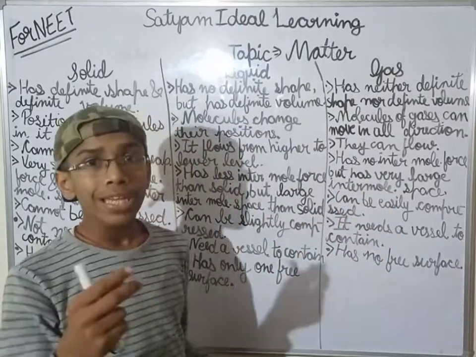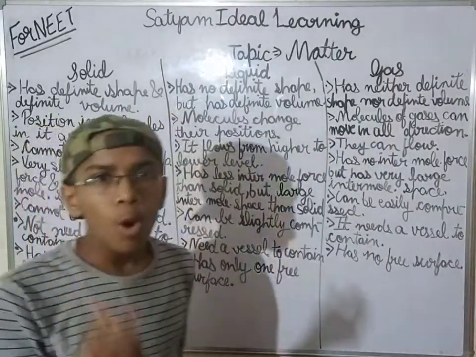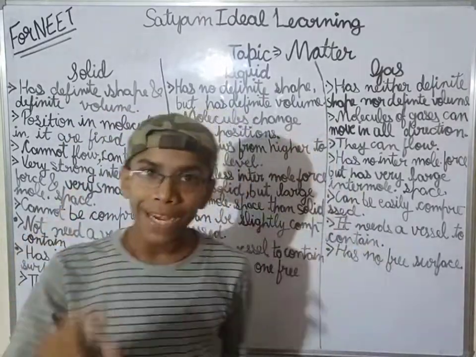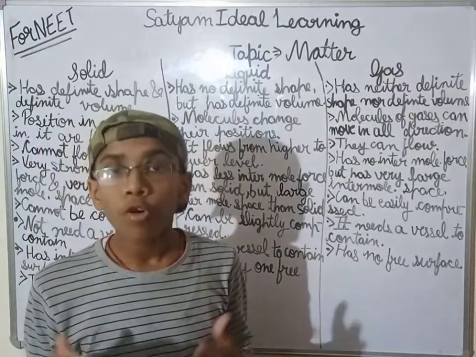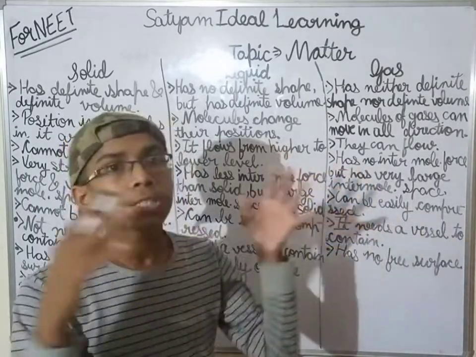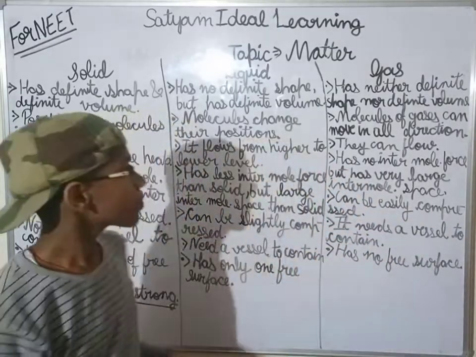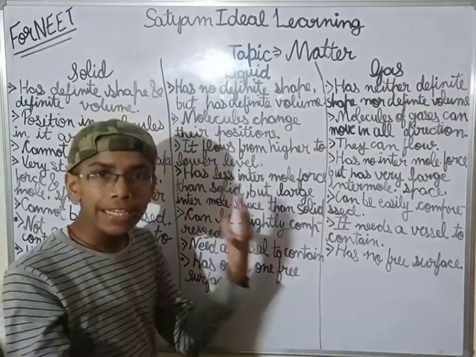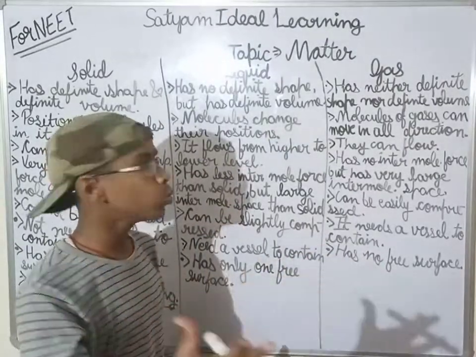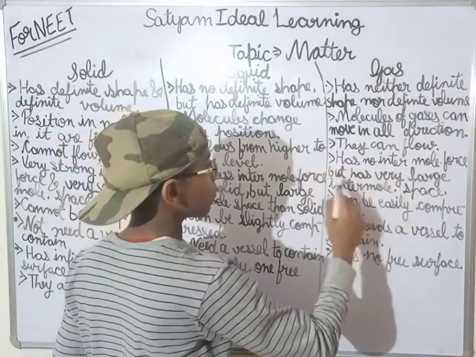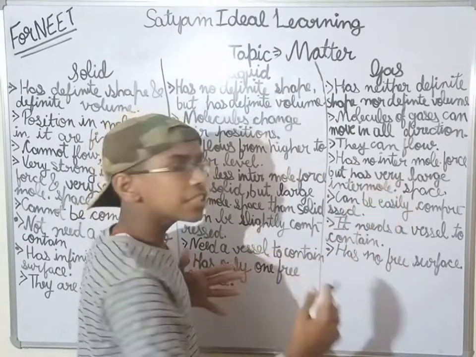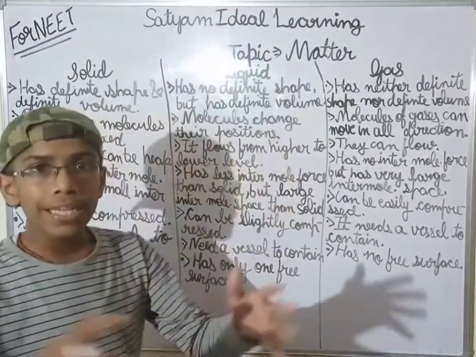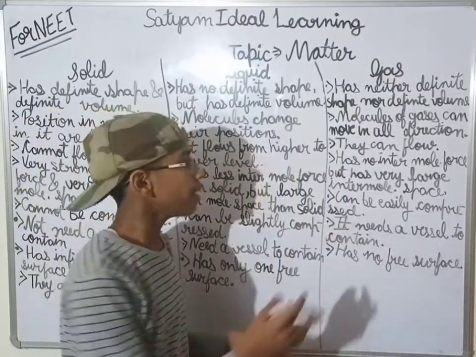That is why when you take a naphthalene ball, or you take a perfume and spray it at one corner of your room, what will happen? The fragrance will spread in the whole room. This is how gases move, and they take the entire space in which they are produced or released. So they have no intermolecular force of attraction but very large intermolecular space. So they have very much space. That is why they increase their area, and that is why they are covering the area.